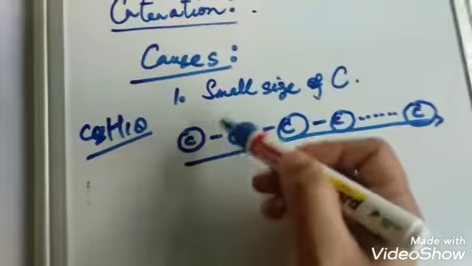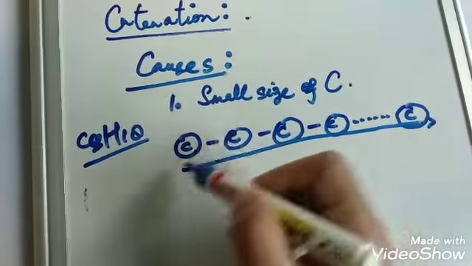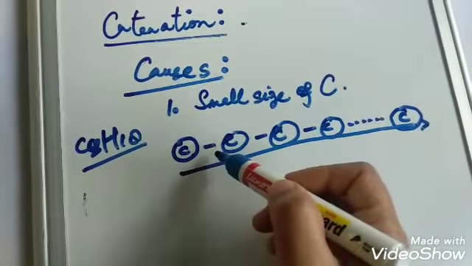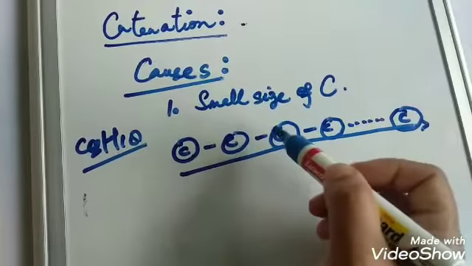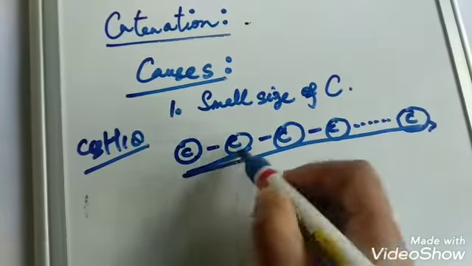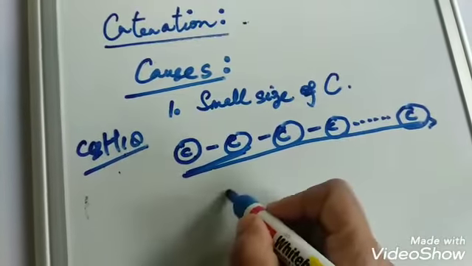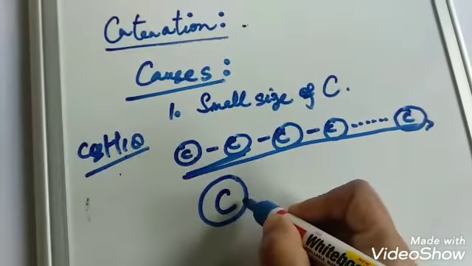It's not like the first carbon atom will be small in size, the second will be bigger in size, the third will be again smaller in size. No, these carbon atoms will have uniformly the small size. Now, if we take the example of 2 carbon atoms in this C8H18 compound, here the carbon atom is smaller in size.